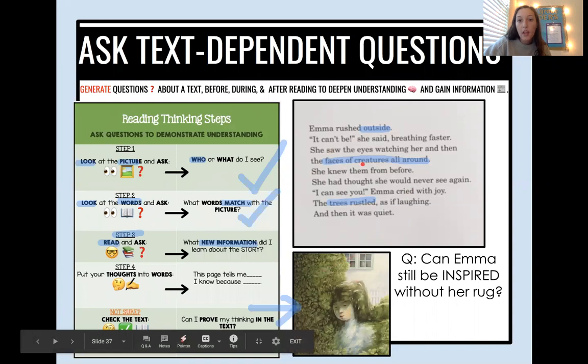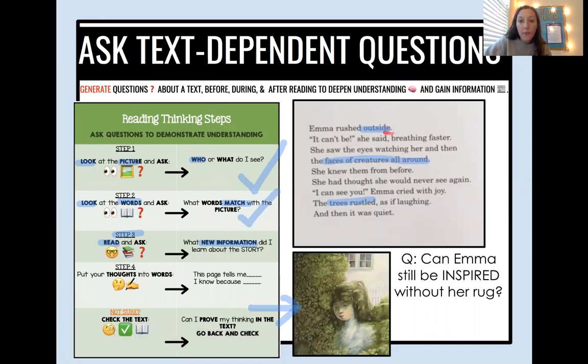Here we go. Emma rushed outside. "It can't be," she said, breathing faster. She saw the eyes watching her and then the faces of creatures all around. She knew them from before. She had thought she would never see them again. "I could see you," Emma cried with joy. The trees rustled as if laughing, and then it was quiet.